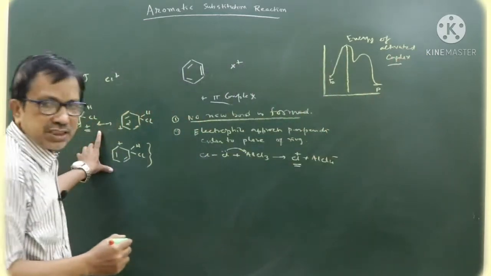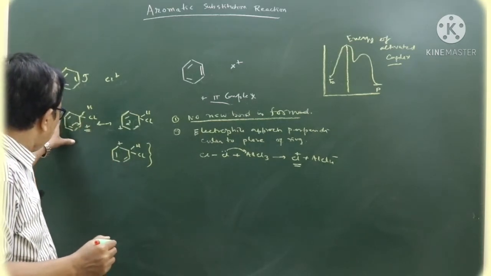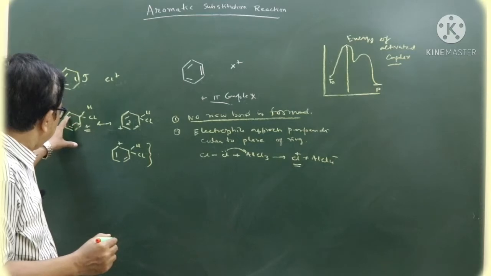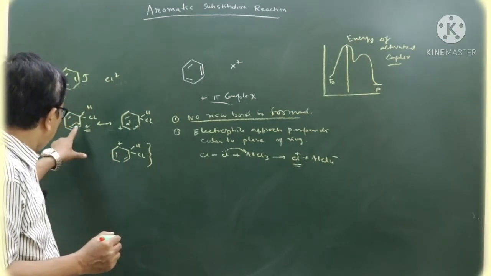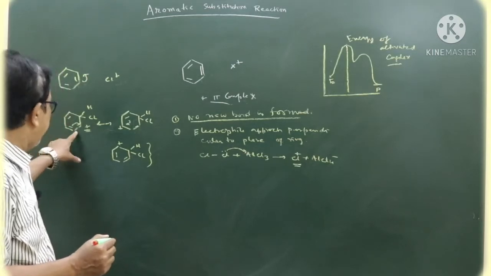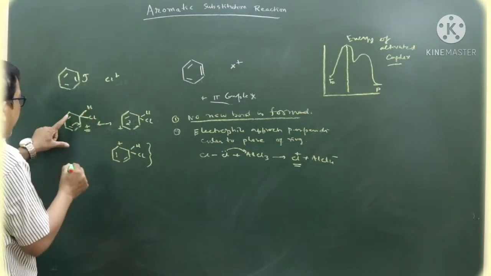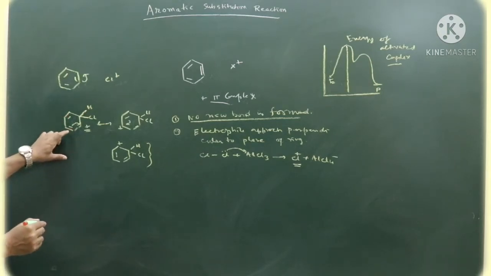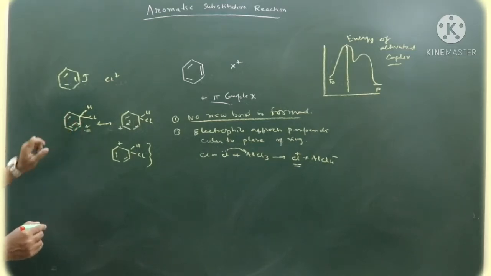In spite of its less stability, why is it formed? Because the positive charge is delocalized over the benzene nucleus. Positive charge is delocalized with the other two pi bonds, and this H and Cl are perpendicular to the plane of the ring. This positive charge and the two alternately present bonds are in conjugation, in the plane of the ring.